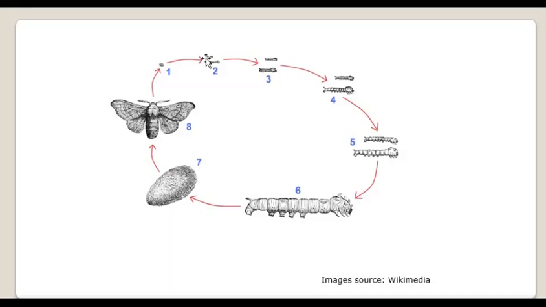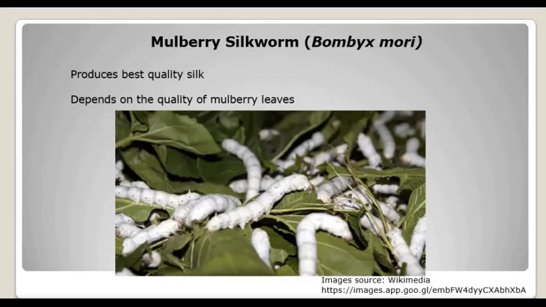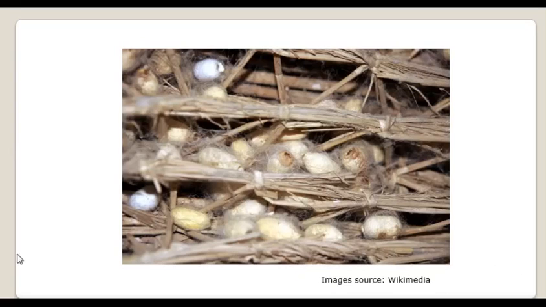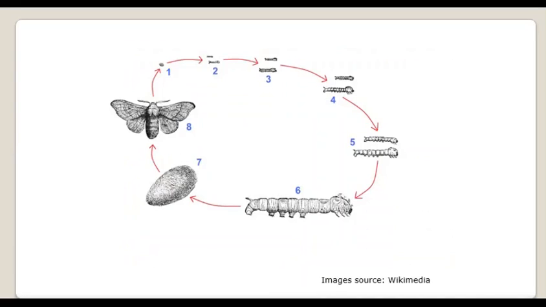If you give them less quality or less quantity of leaves, the larval health will be affected, and that ultimately results in affected quality of the cocoon, right? So cocoons will be very poor like this. So it is important what the quality of the food given to them is.